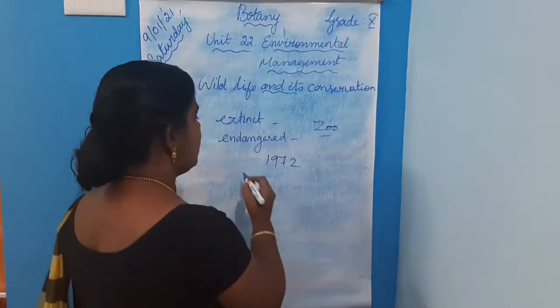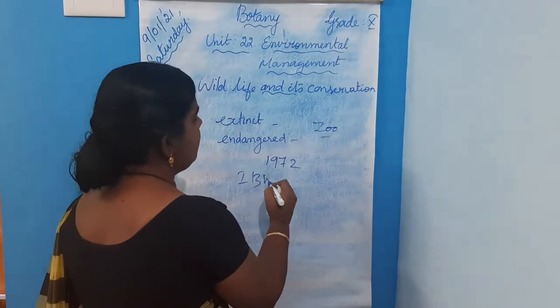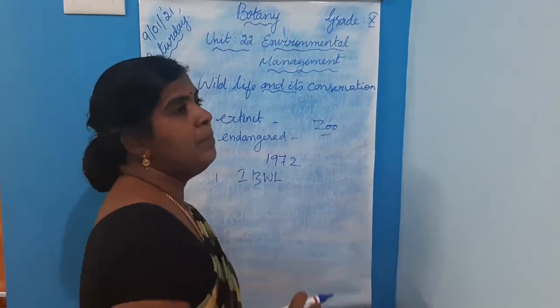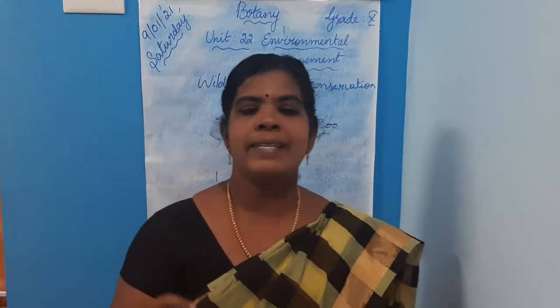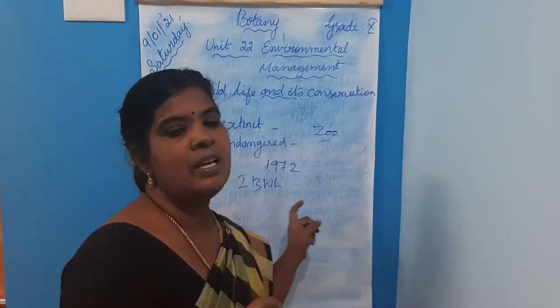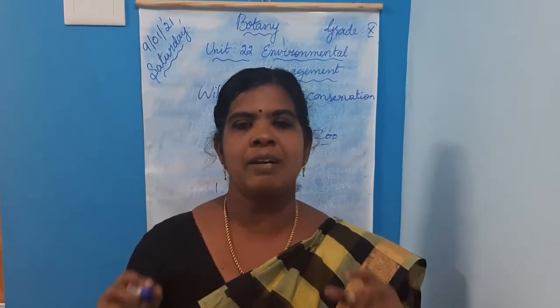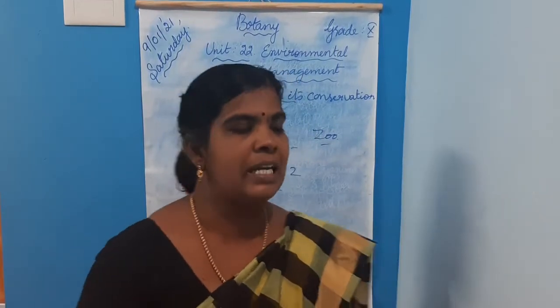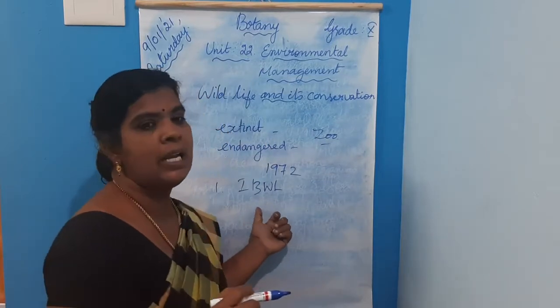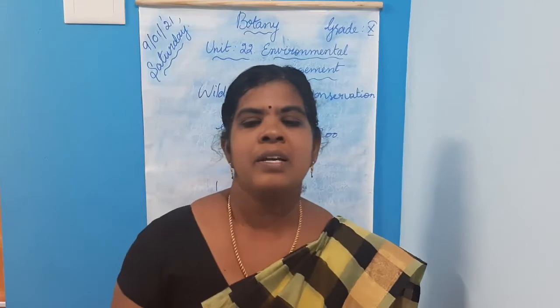First organization, IBWL, that is Indian Board for Wildlife. Certain organizations are established to protect or conserve the wildlife. First is IBWL, Indian Board for Wildlife Conservation.